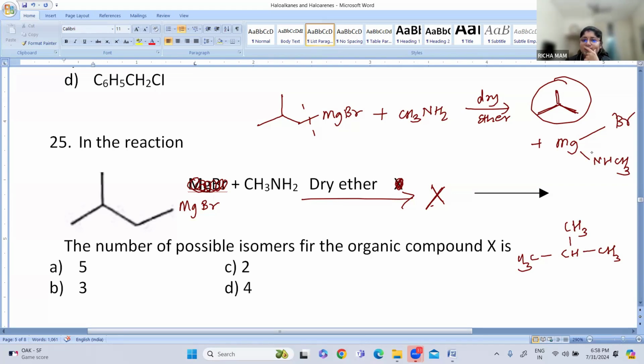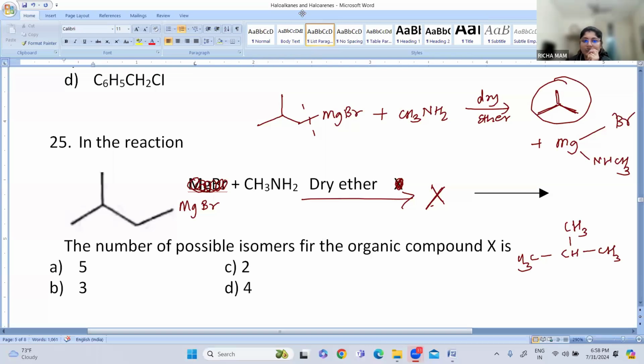Isomers means the number of carbons and the hydrogens will be the same, only the structural formula will be different. Dinesh has answered it as D, and Chetan has answered it as C.